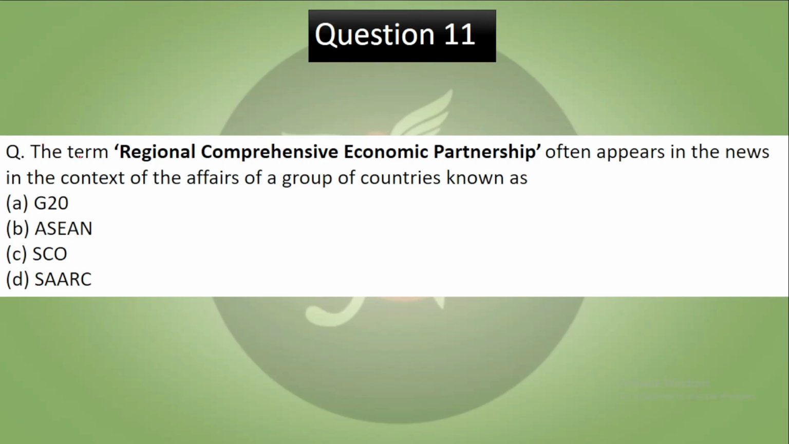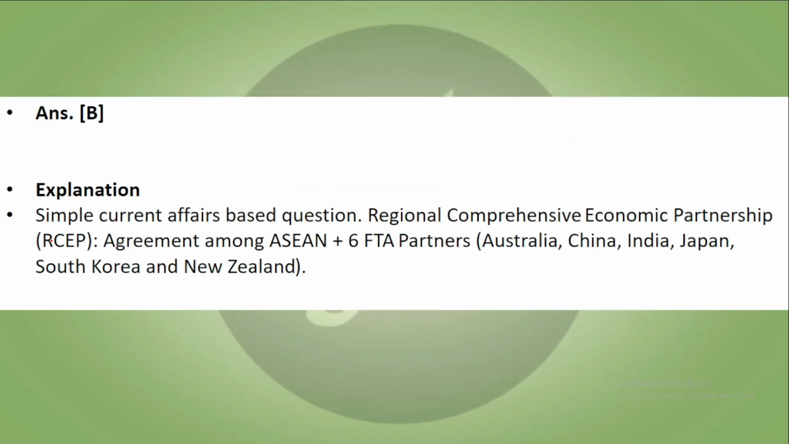Question 11. The term Regional Comprehensive Economic Partnership often appears in the news in the context of affairs of a group of countries known as G20, ASEAN, SCO or SAARC. Pause the video, try to answer. Now let's see the answer. So your correct answer to this is B. It was from simple current affairs, and the Regional Comprehensive Economic Partnership, RCEP, is agreed among ASEAN plus 6 free trade agreement partners, which are Australia, China, India, Japan, South Korea and New Zealand.